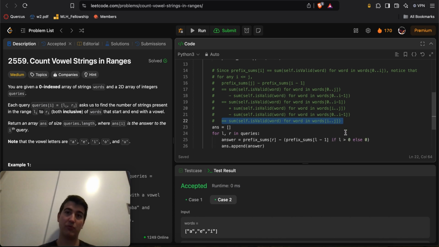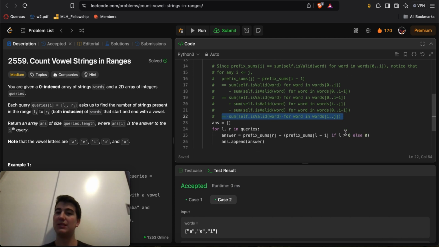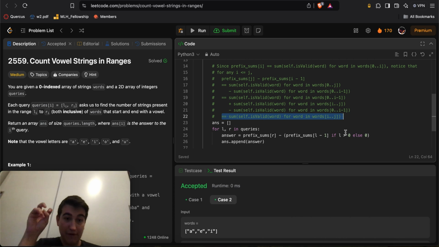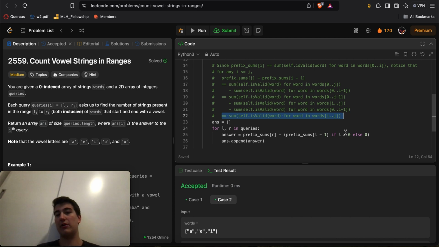So that way, whenever we do such a sum of any subarray, we essentially get the count of valid words inside of that subarray from L to R for every single query, which is exactly what we want, right? We want the number of words that start and end with a vowel. Essentially, that sum of zeros and ones will be the count of words that are valid, i.e. words that start and end with a vowel, exactly as we want.